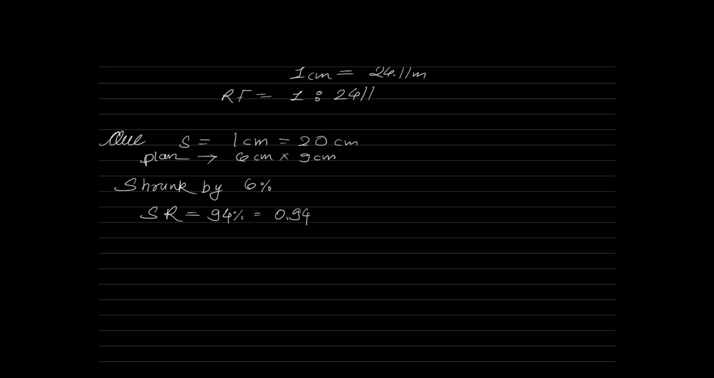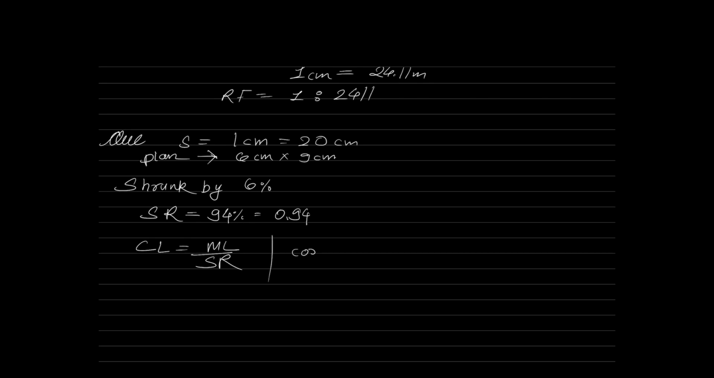Okay, so let us try and solve this. What is the shrinkage ratio? The map is shrunk by 6%. So our shrinkage ratio will be nothing but 0.94. Now, what is the measured dimension? Our formula is correct length is equal to measured length divided by shrinkage ratio.